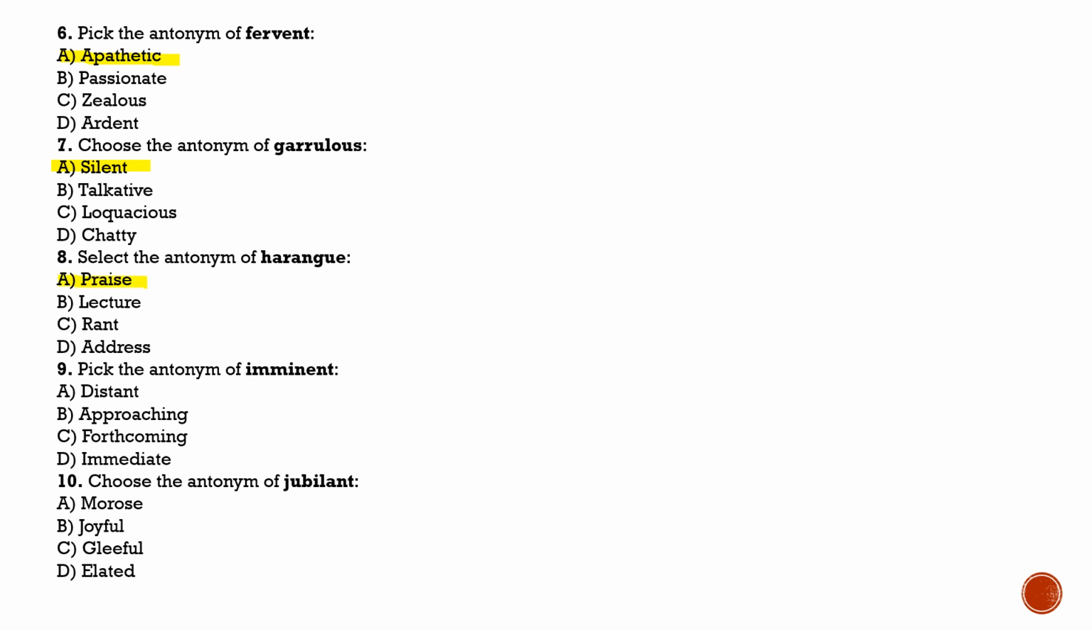Next is question number 9. Pick the antonym of imminent. Imminent means about to happen. So its antonym will be option A, distant, or we can say which is far off. Next is question number 10. Choose the antonym of jubilant. Jubilant means extremely happy, and its antonym will be morose. Option A.